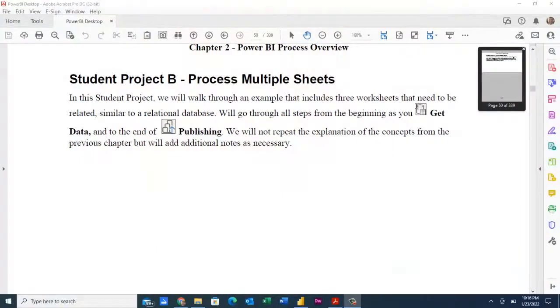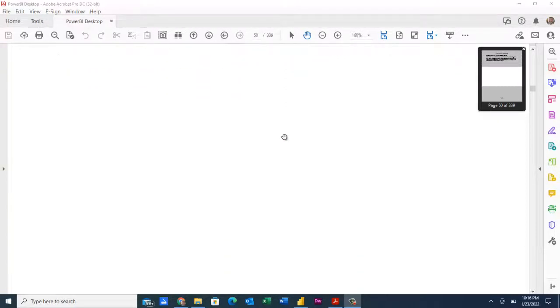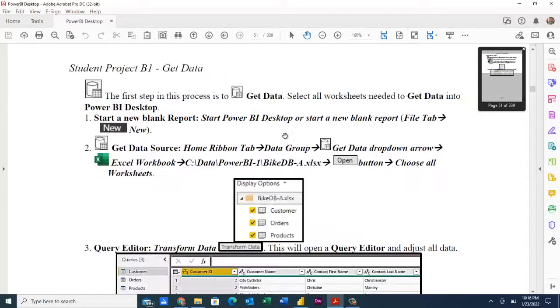Now we're going to take you through a second example. This one's a little bit more complicated. We're going to be dealing with multiple sheets. If you go down the book, you can see in Student Project B. We're not going to talk about the specific concepts now. We're going to go straight into the procedures of each step of the way.